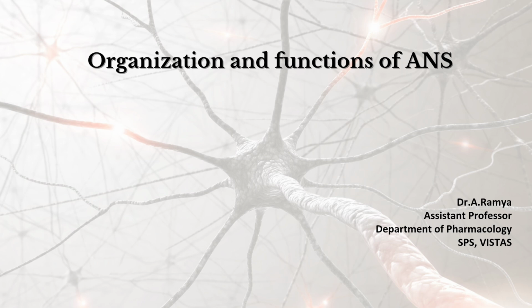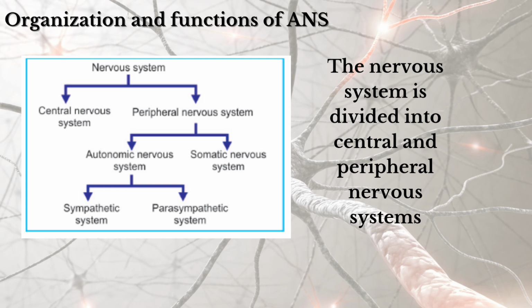So today we are going to see the topic of organization and function of the autonomic nervous system. The nervous system is divided into central nervous system and peripheral nervous system. Under peripheral nervous system, it is divided into autonomic nervous system and somatic nervous system. As we know, the autonomic nervous system consists of involuntary actions, whereas the somatic nervous system consists of voluntary actions. Under the autonomic nervous system, it is divided into sympathetic system and parasympathetic system.